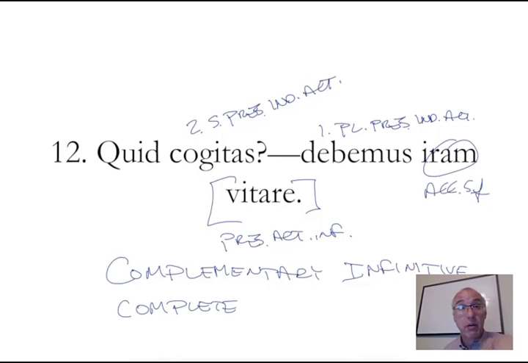Verbs of owing or oughting, verbs of necessity, oughting isn't a word, I know that. Verbs of necessity, obligation, and want. I want to go. So those often will take the complementary infinitive. So what do you think? We ought to avoid anger. I don't know if he answered his own question, or I don't know the scenario here either. We can make one up, but that's a reasonable translation of the sentence. What do you think? We ought to avoid anger.